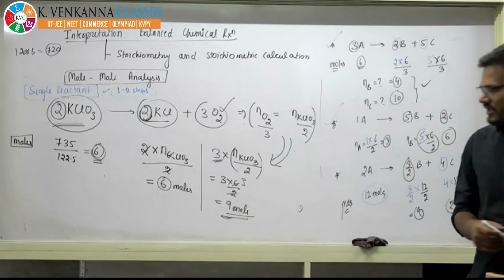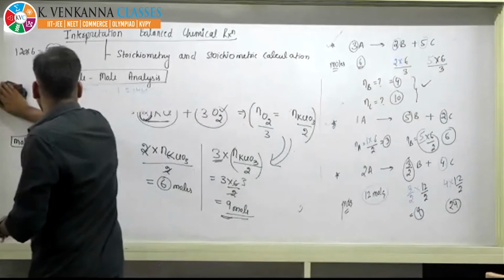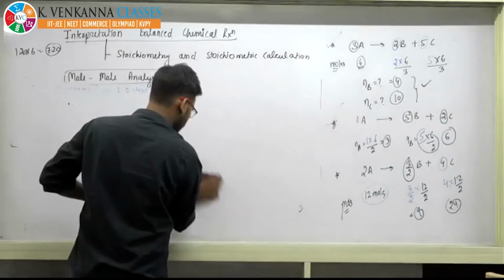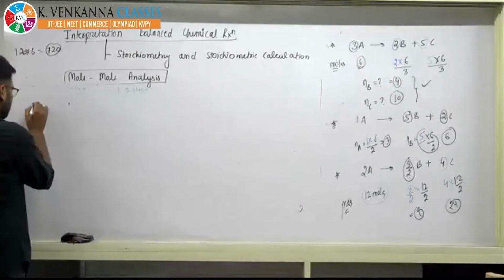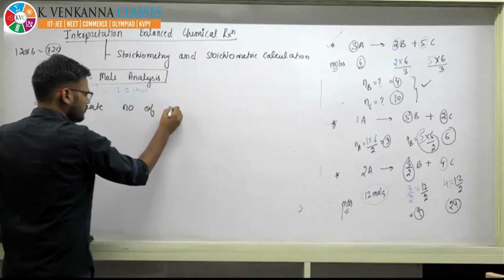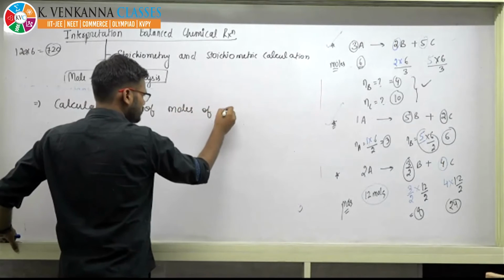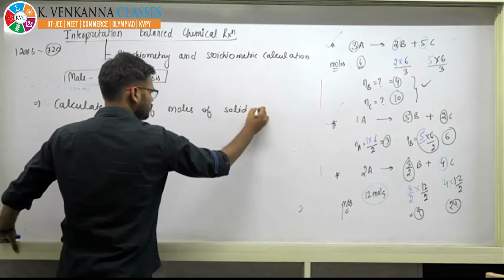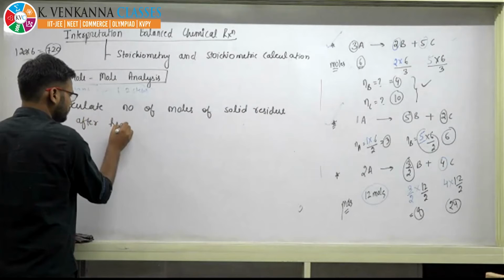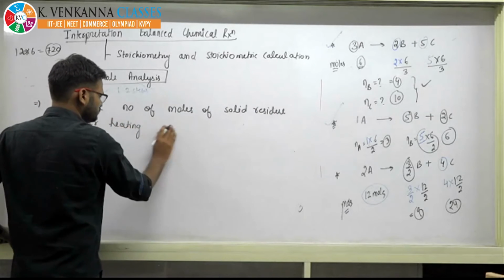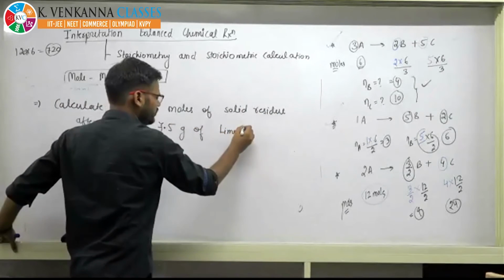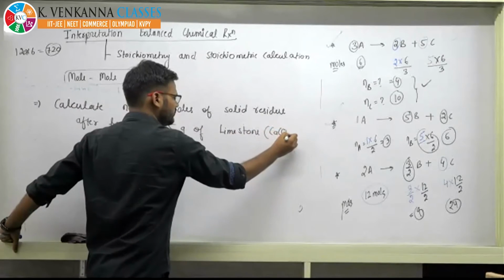So our next question is on similar lines. Question: calculate the number of moles of solid residue after heating 7.5 gram of limestone. You already know that limestone is calcium carbonate.